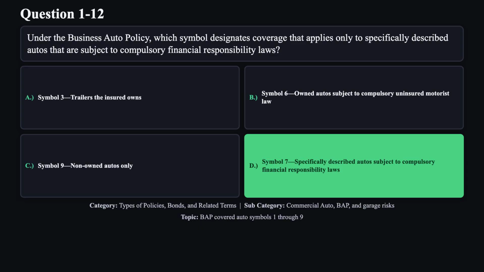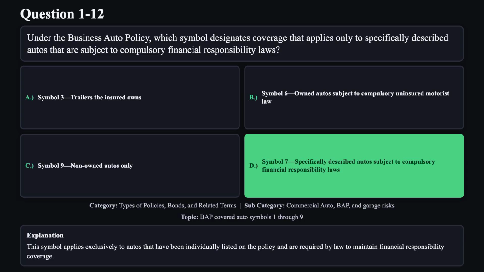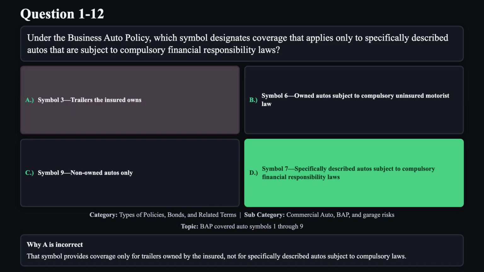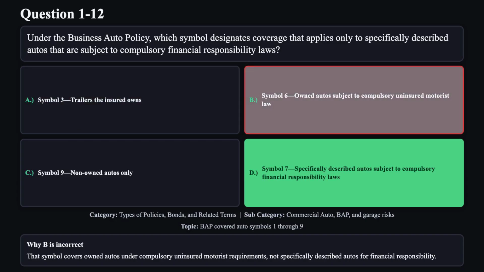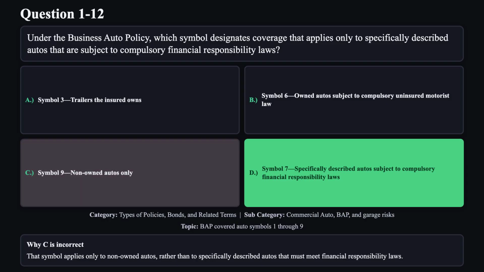The correct answer is D. This symbol applies exclusively to autos that have been individually listed on the policy and are required by law to maintain financial responsibility coverage. Reason A is not correct. That symbol provides coverage only for trailers owned by the insured, not for specifically described autos subject to compulsory laws. Reason B is not correct. That symbol covers owned autos under compulsory uninsured motorist requirements, and not specifically described autos for financial responsibility. Reason C is not correct. That symbol applies only to non-owned autos, rather than to specifically described autos that must meet financial responsibility laws.